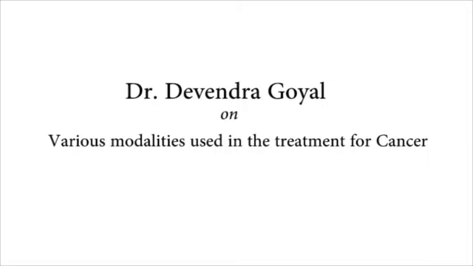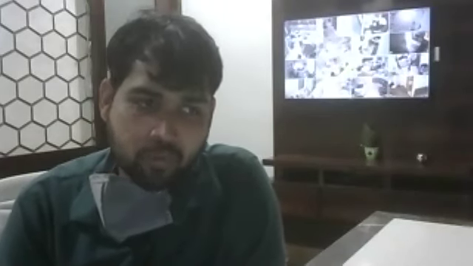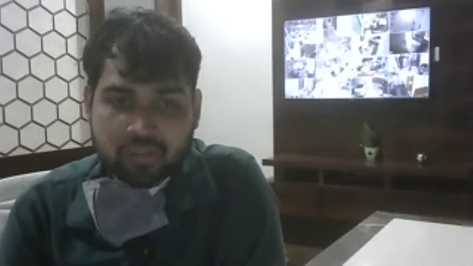various modalities used in the treatment of cancer. Could you please talk to us more about these? See, what happens is, if a patient comes, what we used to get at Tata is many patients have done many investigations outside. Some have been diagnosed, have been given a suspicion of having cancer. So the way we approach it, at the onset, we get a couple of baseline tests done to determine is it cancer or not. And if yes, it is cancer, we divide our patients into two broad streams.